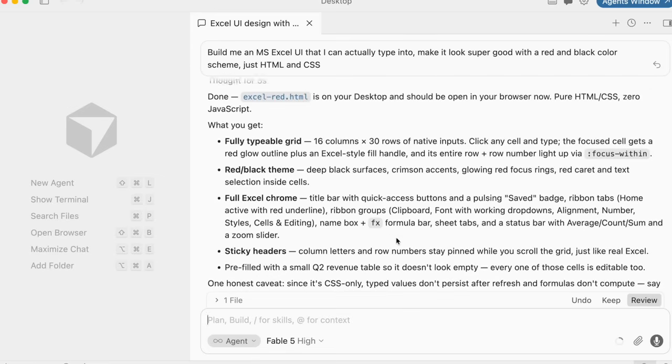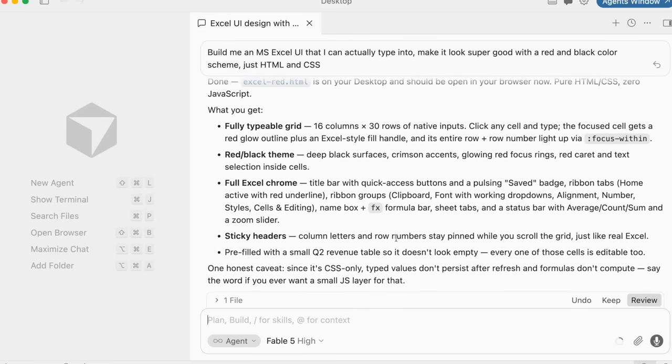And it built this. This was not too long. This was just 2 or 3 minutes, and it built the entire application. So it's mentioning what we have, and it's saying that we can add JS. So now let's add JS to see how good it is at adding JavaScript, adding a backend, and let's see how fast it is at doing that.